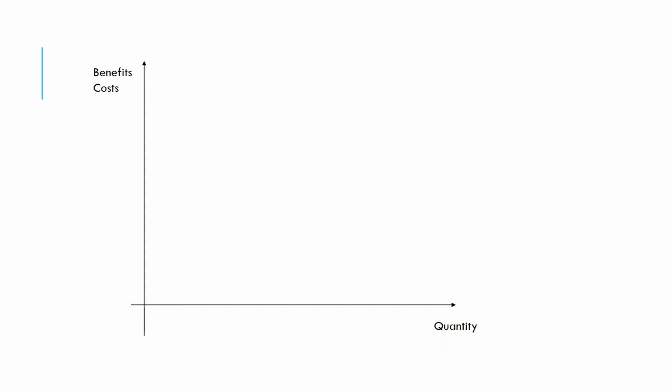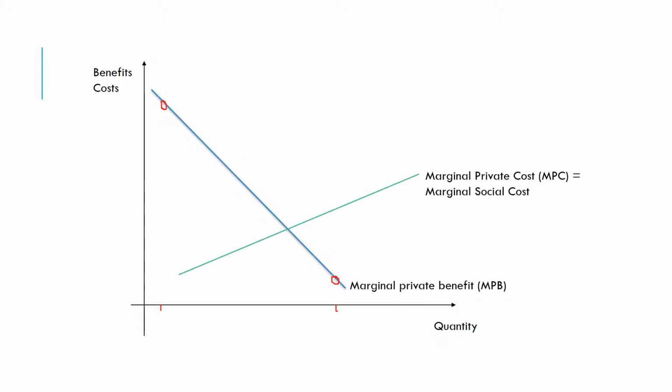And if we think about the benefits first of all, then it's likely that from the first pot of honey that we produce, we're likely to get quite a high benefit. If it's the only one in existence, we will get quite a high price for that. By the time we produce the millionth pot of honey, then we might get quite a low benefit from doing that. In terms of the costs involved in keeping bees, again, the first few bees might be quite low costs. So we'd expect a low cost for the first initial few units. By the time we're trying to keep huge quantities of bees, actually the marginal cost starts to rise.